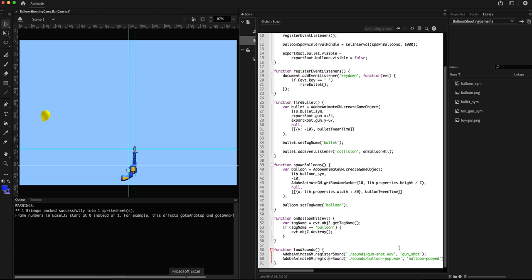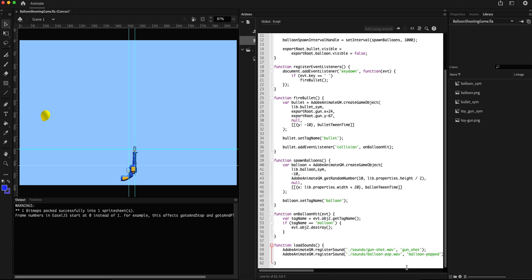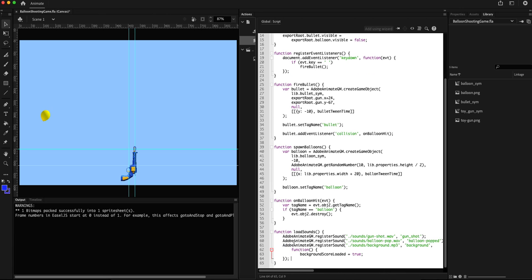I also have one more sound file for background. It's handled a little differently, because let's first register the sound for that, and then I'll tell you what's the difference between the two sounds that we have registered and the background sound. Okay, so the function is same, register sound. It takes the path, then the identifier. The third argument to register sound is callback function.